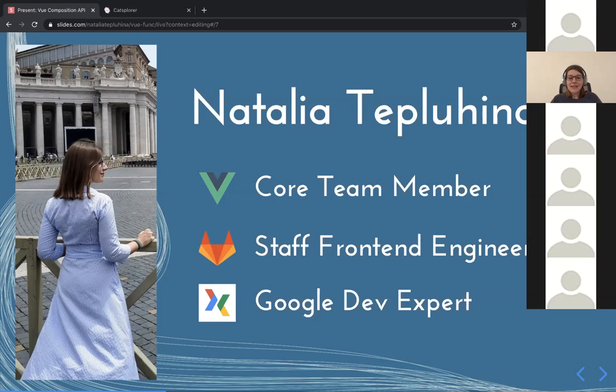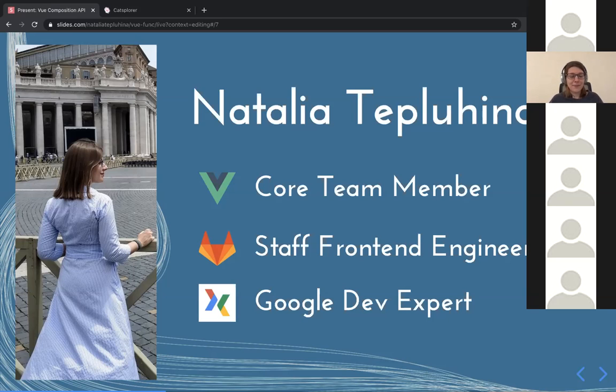I work as a Staff Frontend Engineer at GitLab, and GitLab uses Vue.js for our frontend stack. So I'm developing Vue and using Vue every single day. And I'm also a Google developer expert in web technologies. And this fancy title means that I know how to use Chrome console. And when you will see how I debug the code, because live coding always fails, and you will see this soon, I will use console log a lot. Just my favorite feature for debugging. Like if you're using debugger when you develop your JavaScript code, you're a guru for me because I'm always debugging with a console log.